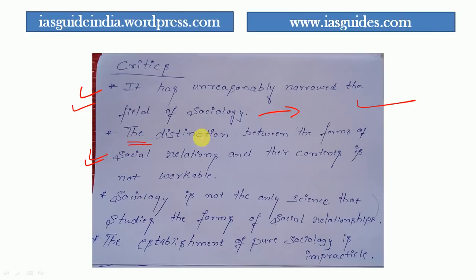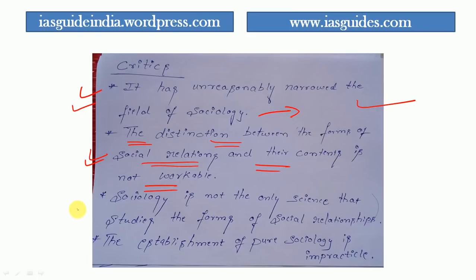Okay, they tell that the distinction between the forms of social relationship and their content is not workable. They are telling that the distinction the specialist school makes between different forms of the relationship in society and the content of the relationship is not actually workable. They say this is not workable because social forms keep on changing when the content changes. That is the reason the relationship between content and form has not been properly dealt with. That is also the criticism.